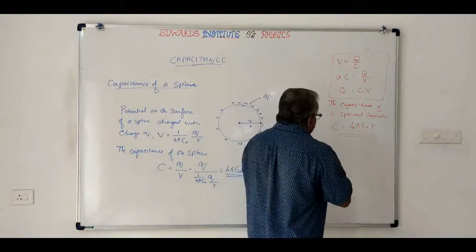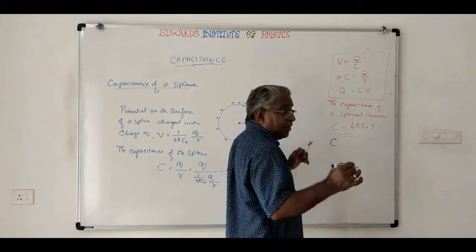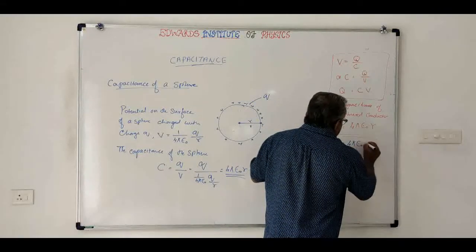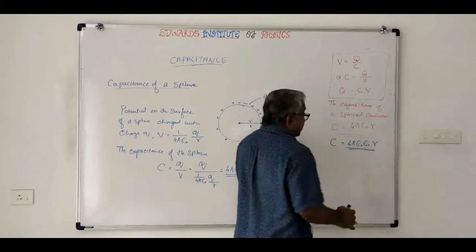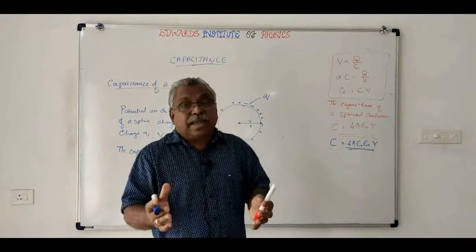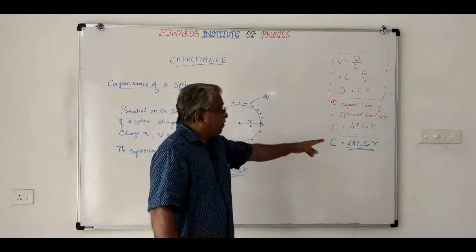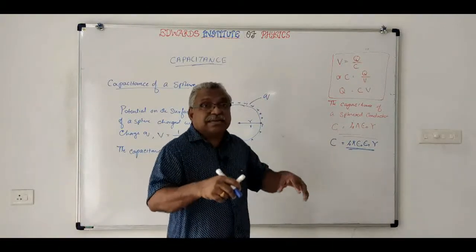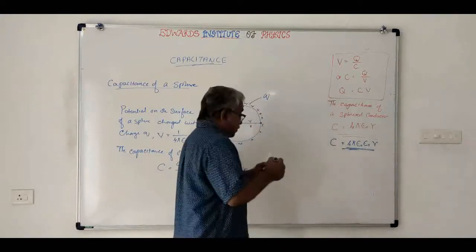Imagine that it is placed in a dielectric medium of dielectric constant K or epsilon R. C will be equal to 4 pi epsilon 0 epsilon R times R. This will be the capacitance. So, capacitance of a conductor will depend on its size and where it is placed. Only on two factors it will depend. It depends on its radius or size as well as in which dielectric it is placed. Okay. Now, this is the capacitance of a sphere.